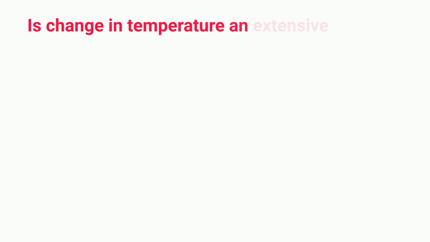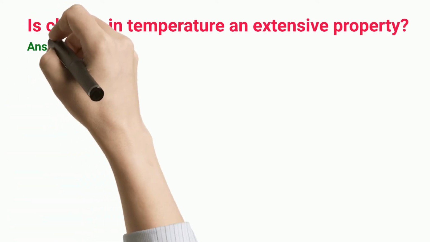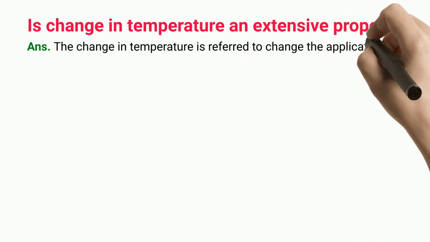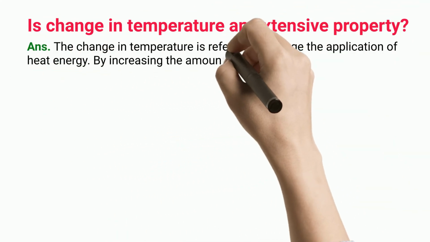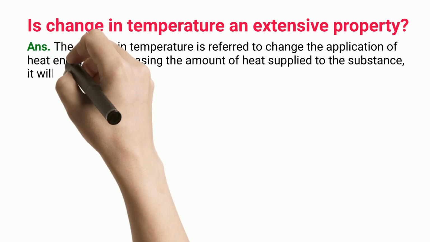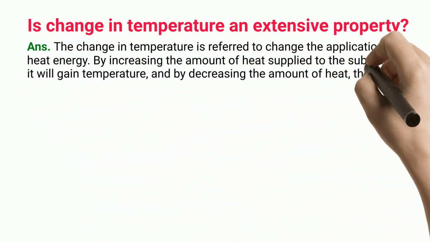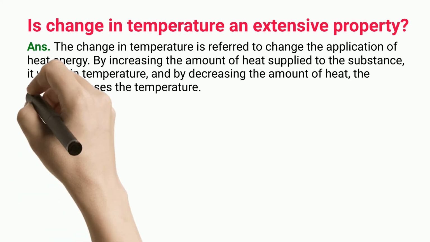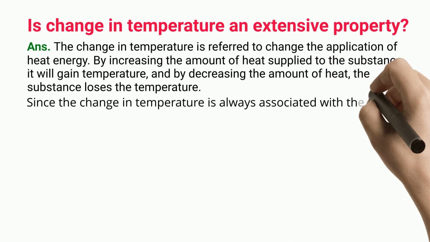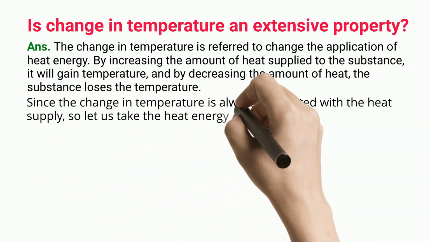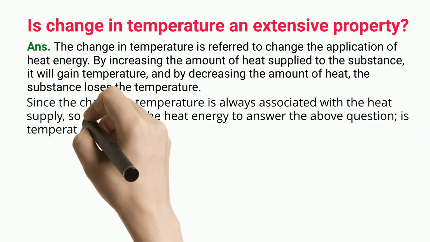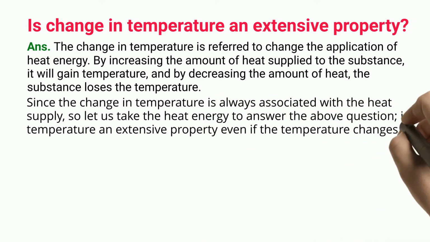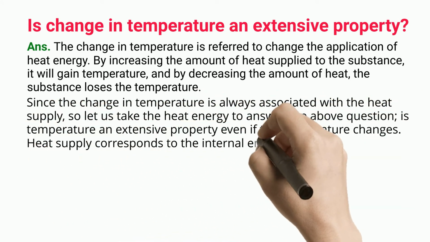Is change in temperature an extensive property? The change in temperature is referred to as the application of heat energy. By increasing the amount of heat supplied to the substance, it will gain temperature, and by decreasing the amount of heat, the substance loses temperature. Since the change in temperature is always associated with the heat supply, let us take the heat energy to answer the above question: is temperature an extensive property even if the temperature changes?